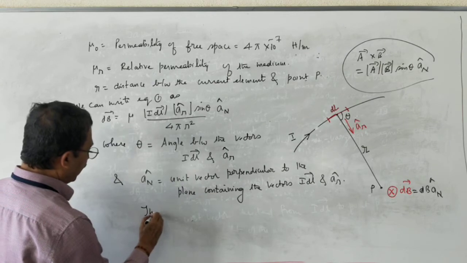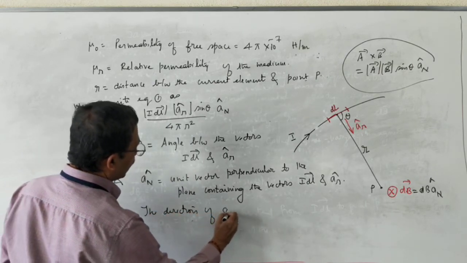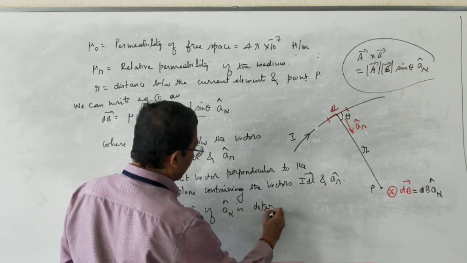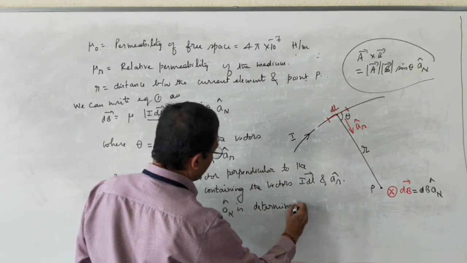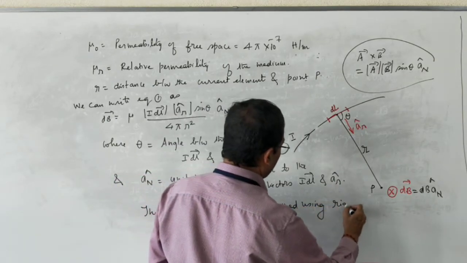The direction of an cap is determined using the right hand rule.